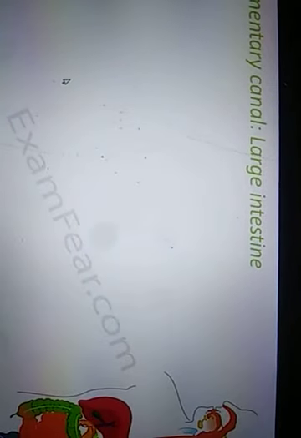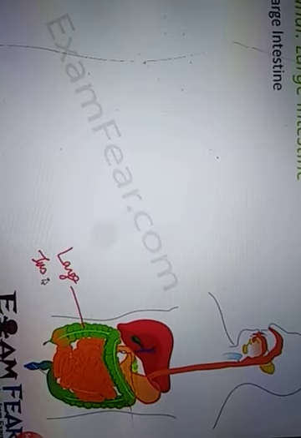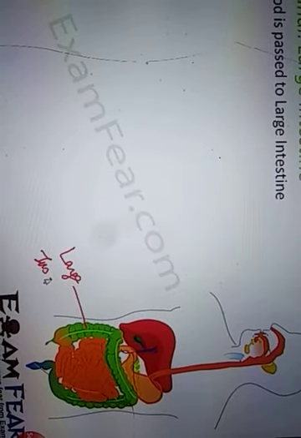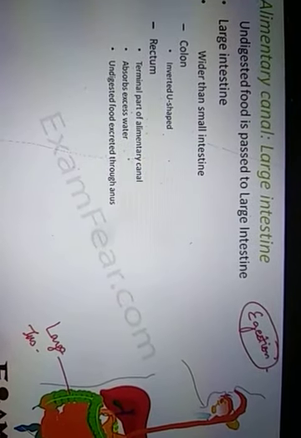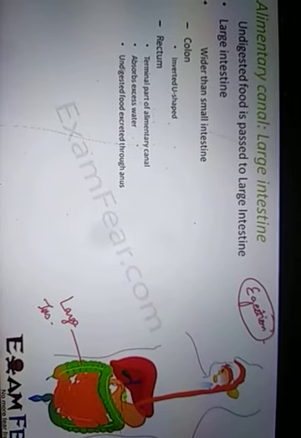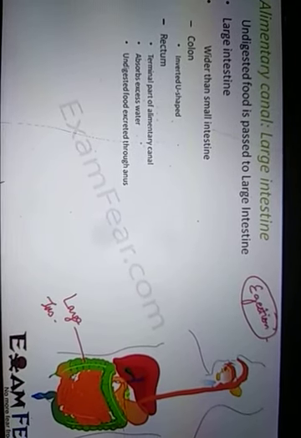Next comes the large intestine. What does the large intestine do? This green colored structure which you see here is the large intestine. Here the egestion part happens. Egestion means the undigested food needs to be sent out of our body. All the food that remains undigested is passed into the large intestine. If you look at its width, the large intestine is wider than the small intestine. The small intestine is quite narrow compared to the large intestine.